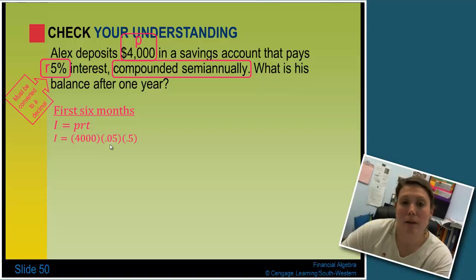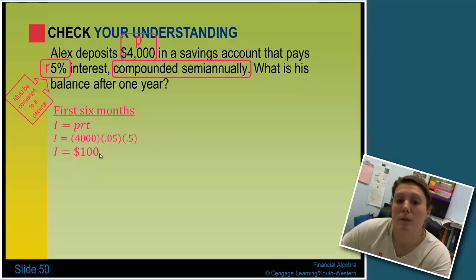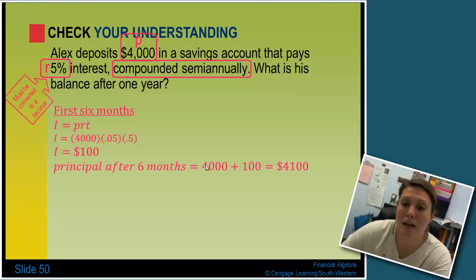So his principal is $4,000, the rate is 5%, and his time is half a year. Again, semi-annually means twice a year, so every 6 months. So when I multiply those values, I end up with $100. I then take that $100 and add it to my principal. This is now my new principal.